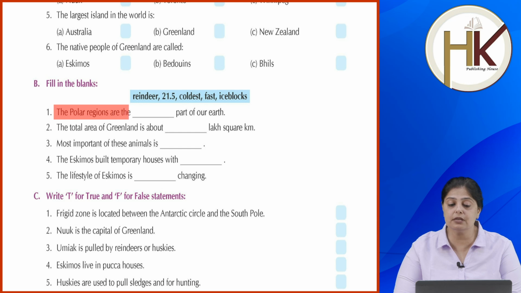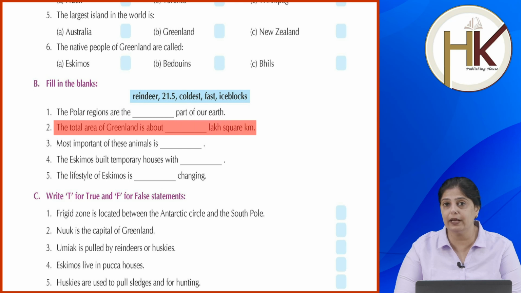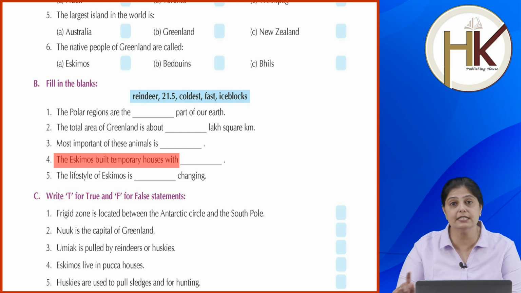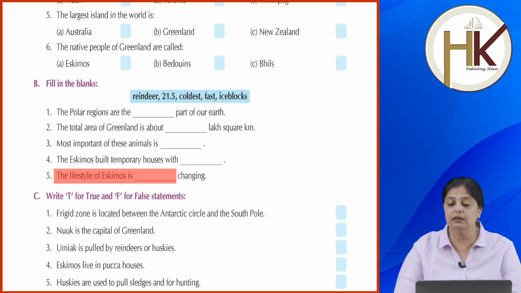Okay, fill in the blanks. The polar regions are the coldest part of our earth. The total area of Greenland is about 21.5 lakh square kilometer. Most important of these animals is reindeer. The Eskimos built temporary houses with ice blocks. The lifestyle of Eskimo is fast changing. We can't say slowly, it is fast changing. It is developing.